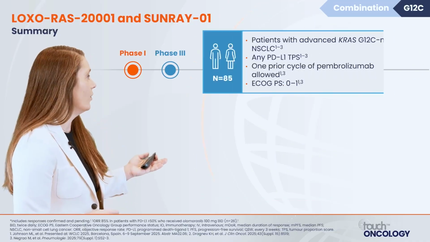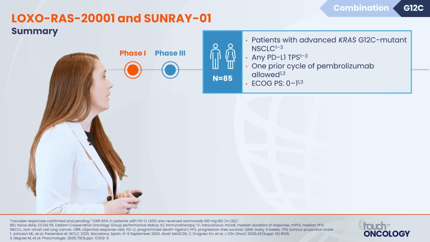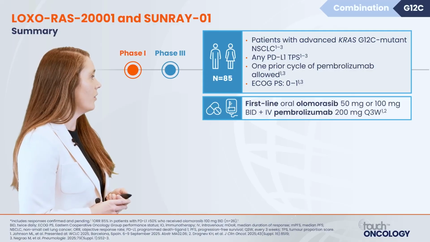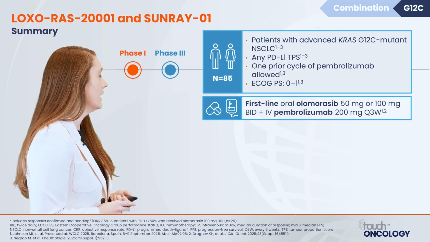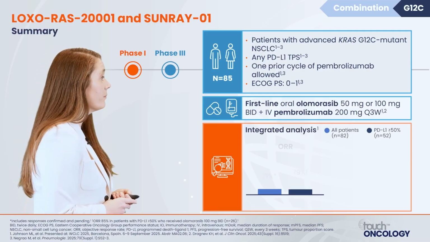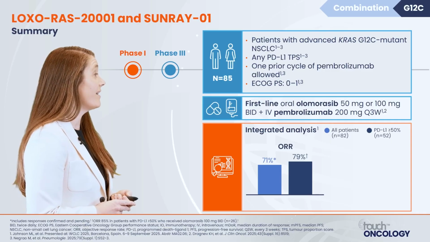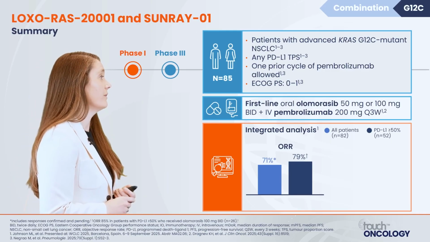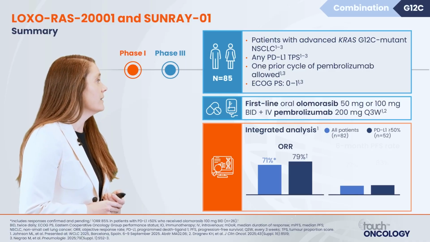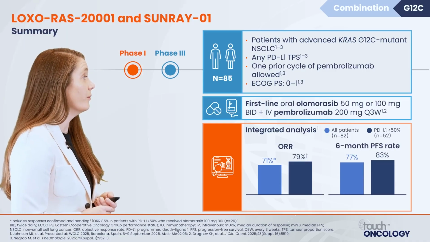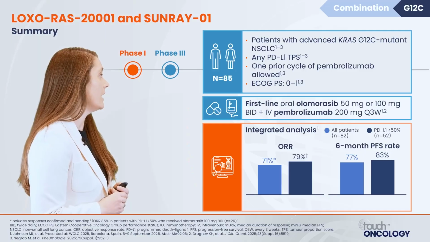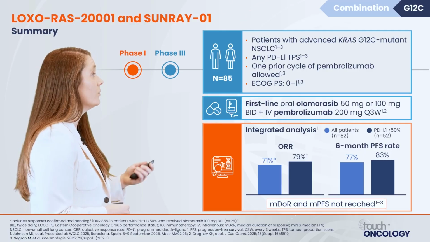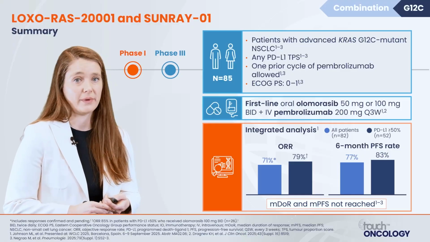Let's move now to olomorasib. Here we see a pooled analysis of 2 different trials looking at first-line olomorasib plus pembrolizumab. We see response rates of 71% in all comers and 79% in patients who are PD-L1 high, an incredibly impressive overall response rate. 6-month PFS rates were also impressive at 83% in the PD-L1 high group and 77% in all comers. So look forward to further development of this combination.